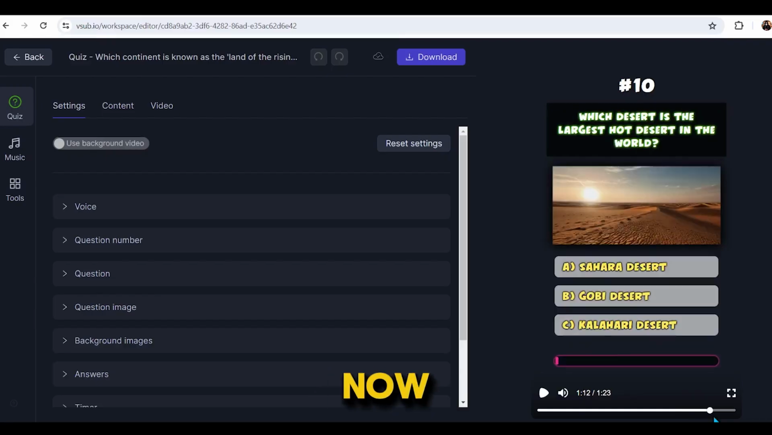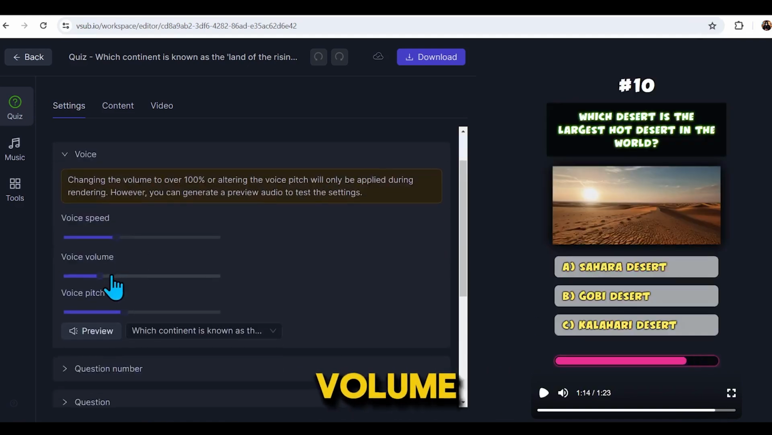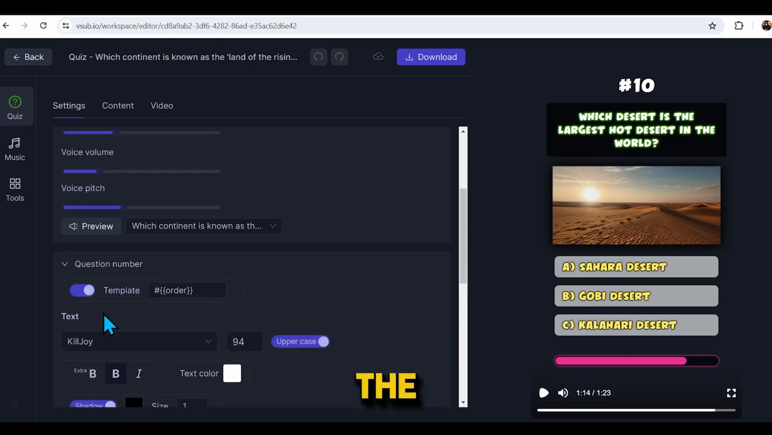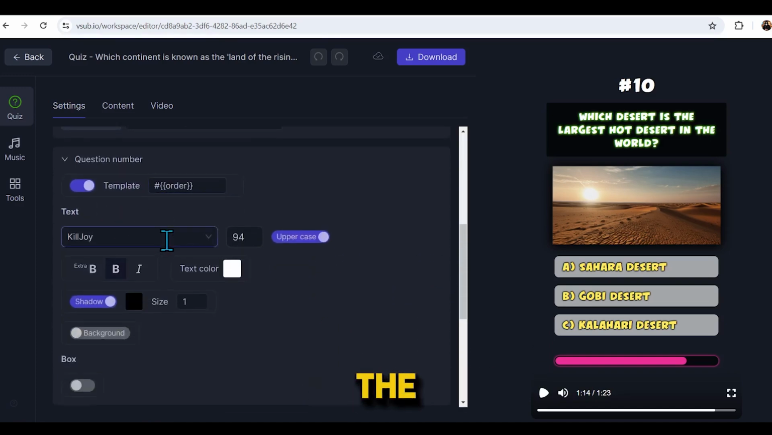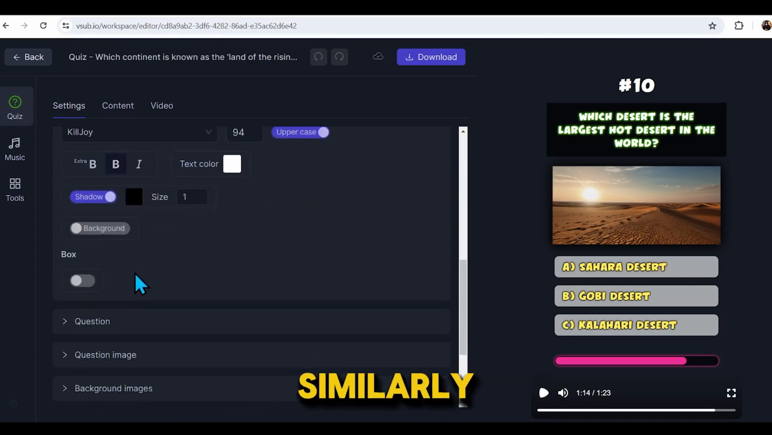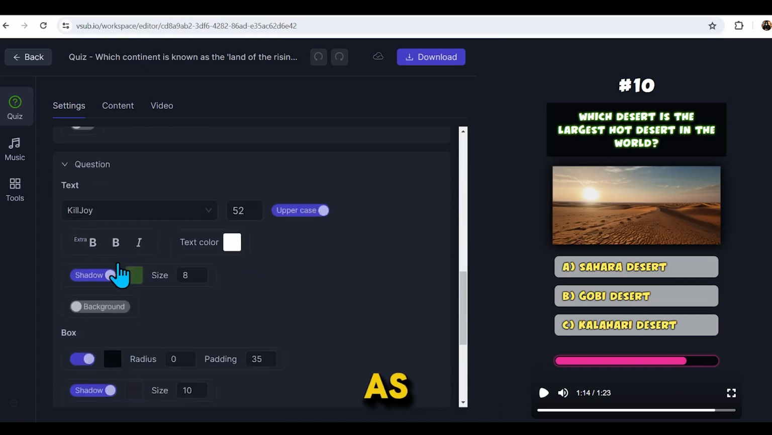As you can see, the video is quite interesting, with well-added voiceover, sound effects, and images. Now, if you want to make any changes to the video, you can do so from the settings. Here, you can customize the voice speed, volume, and pitch. You can also change the text color, font style, shadow, and the number of questions. Similarly, you can customize the question text as well. So this is how you can make changes in the settings.